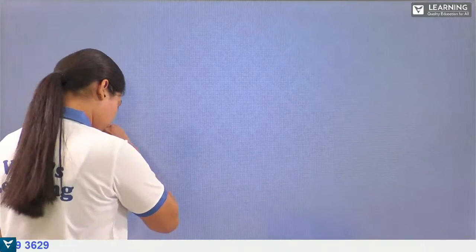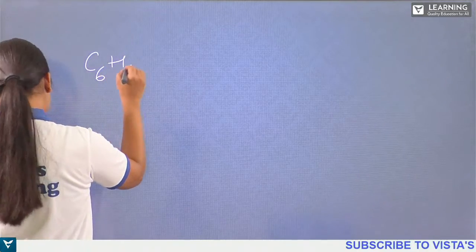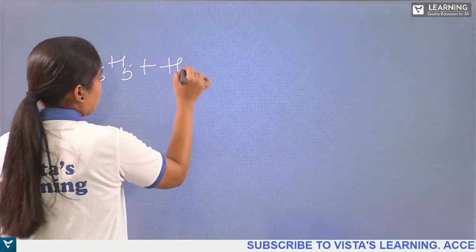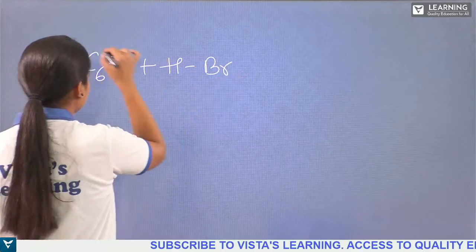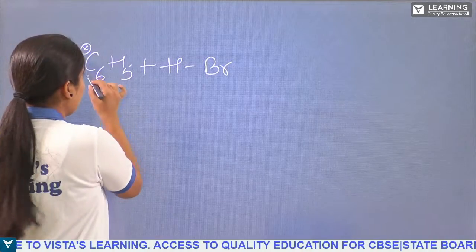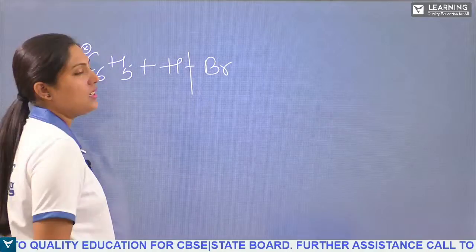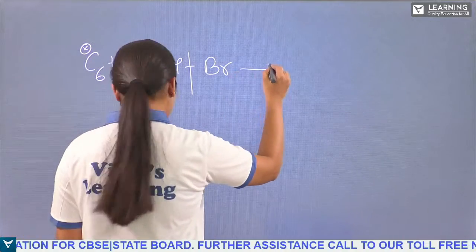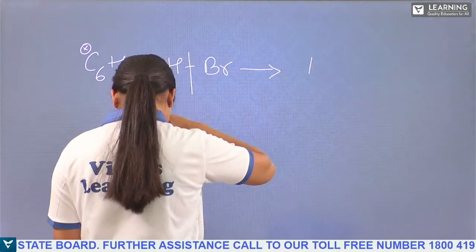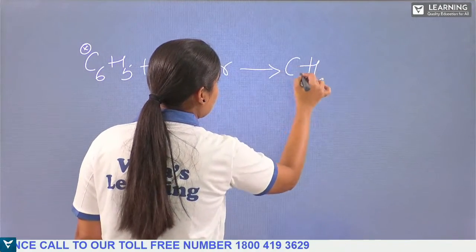So I'll just show you the first step. How does it take place? As we know, C6H5 plus HBr. So it is a radical now. What does it do? It leads to the homolytic cleavage of this HBr such that we get C6H6.